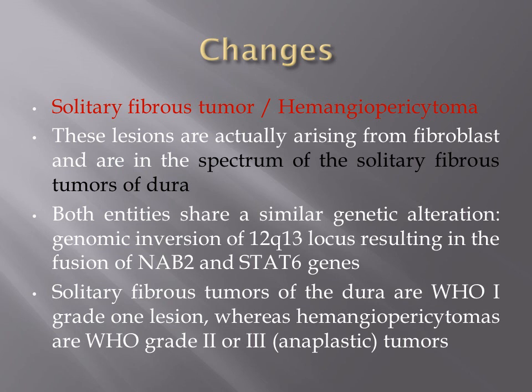These are lesions arising from fibroblasts, in the spectrum of solitary fibrous tumors of dura, because they share a common genomic inversion at the 12q13 locus, resulting in fusion of the NAB2 and STAT6 genes. Because they share a common genetic signature, these were grouped under a single diagnosis, solitary fibrous tumor/hemangiopericytoma. Solitary fibrous tumor is low grade and hemangiopericytoma can be WHO grade 2 or 3.